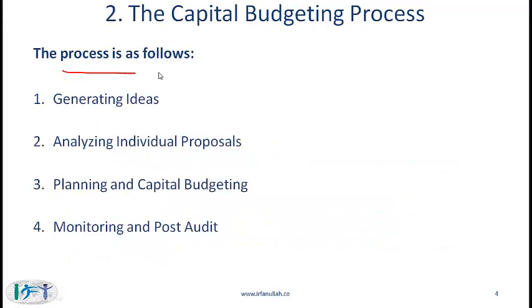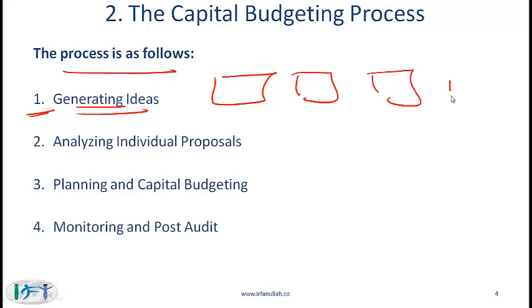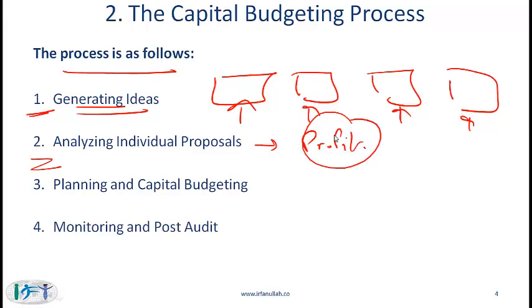The capital budgeting process is as follows. First step is to generate ideas. We need to know what are the possible projects that the company should engage in. Once we have a list of possible projects, we then need to define and decide which particular projects to execute and in what order. To do so, we have to analyze each of these individual projects. Simplistically, you can think of the output of step 2 as the list of profitable projects.